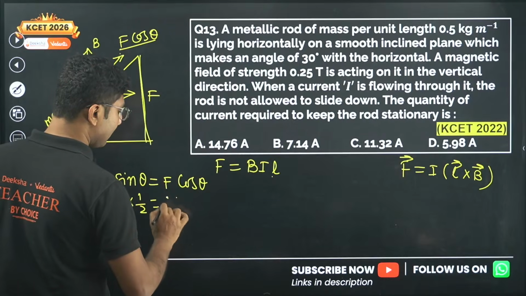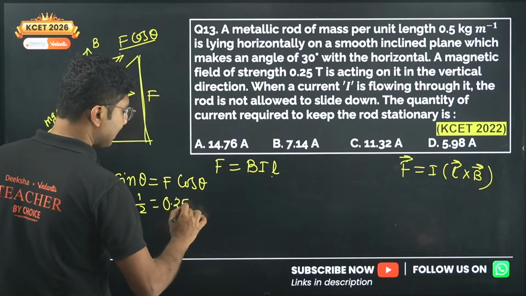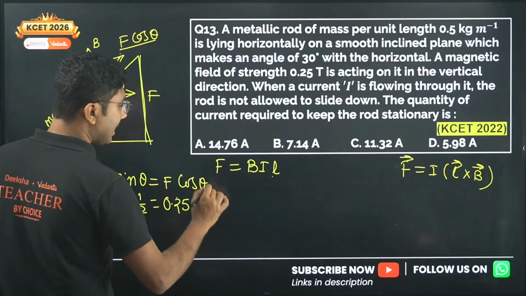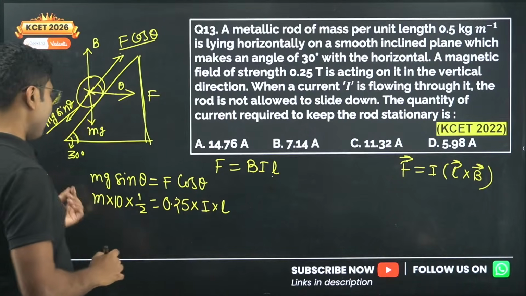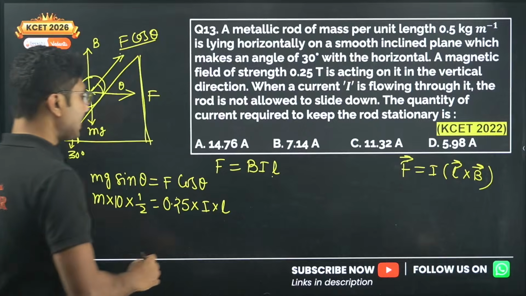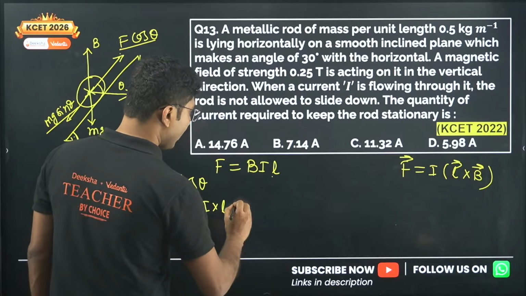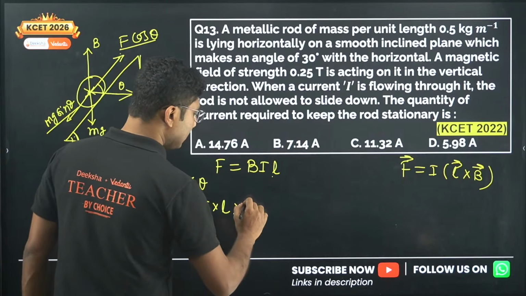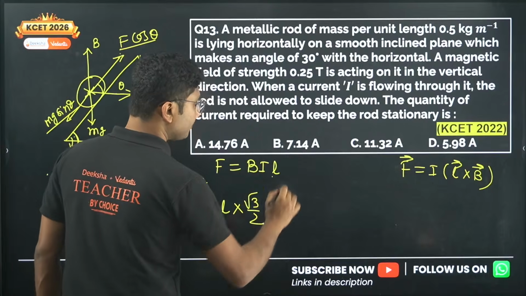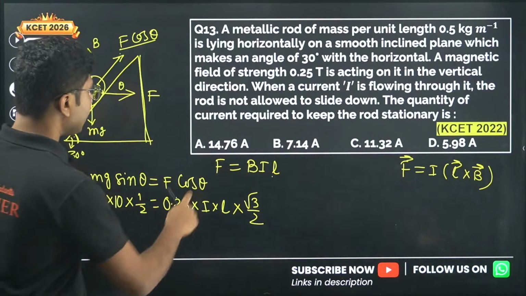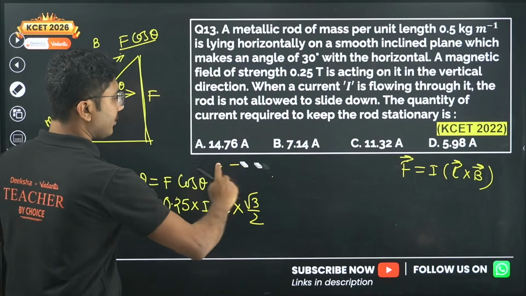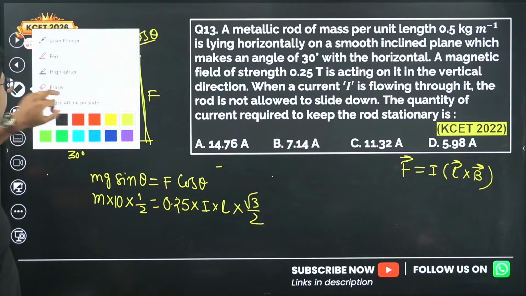B is given as 0.25 Tesla, I we are trying to find, and we take the length to the mass side and put in the values. Cos theta is cos 30, which is root 3 by 2. Okay, so this is the basic equation that you have to solve and calculate the answer.